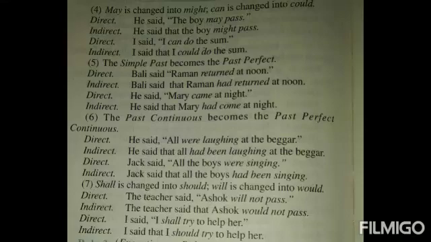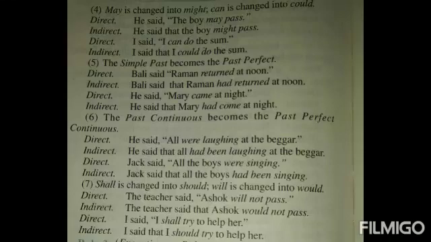The past continuous becomes past perfect continuous. Just see the example. He said, all were laughing at the beggar. He said that all had been laughing at the beggar.